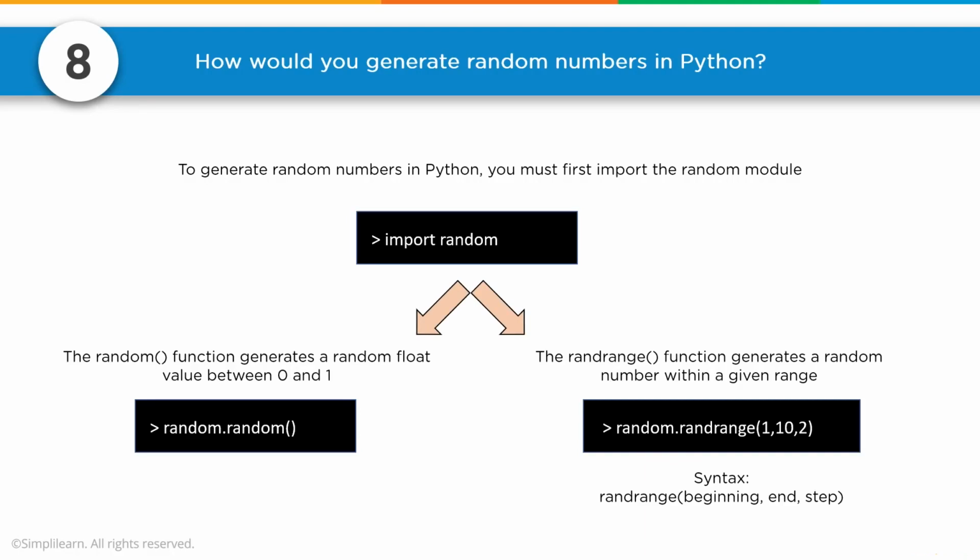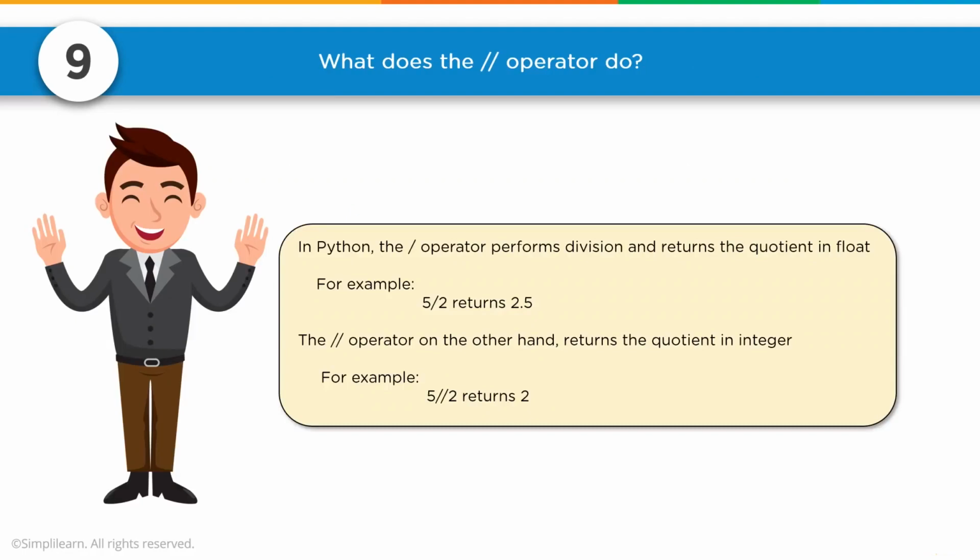Number 9. What does the double forward slash operator do? In Python, the forward slash operator performs division and returns the quotient in float. For example, 5 over 2 returns 2.5. The double forward slash operator, on the other hand, returns the quotient in integer. For example, 5 double slash 2 returns 2. 5 divided by 2 and you drop the 0.5.